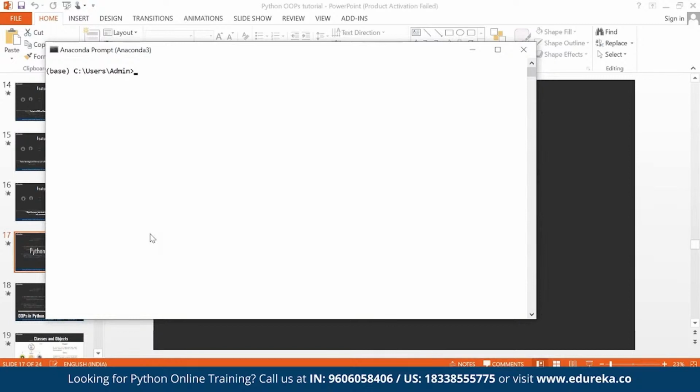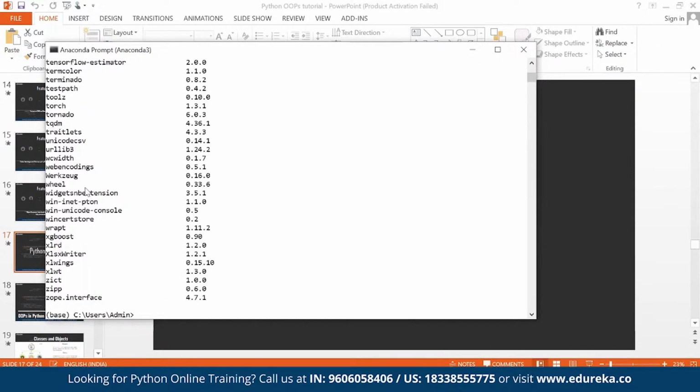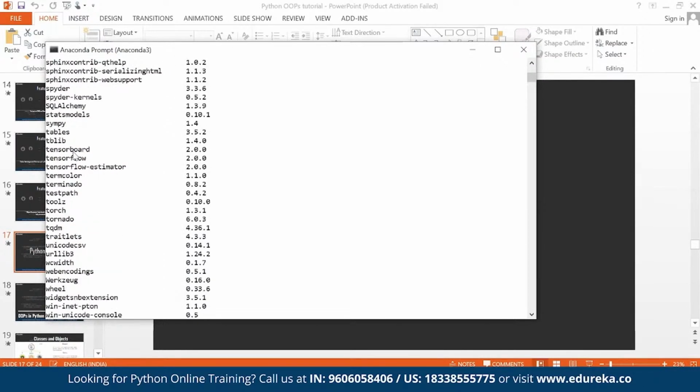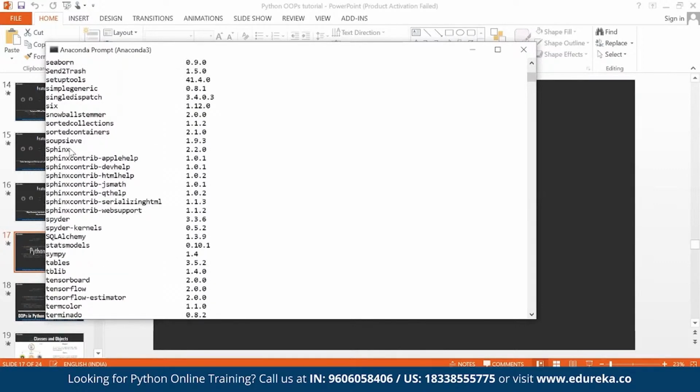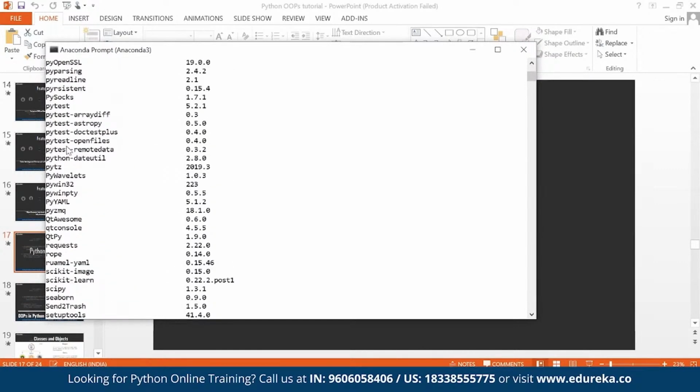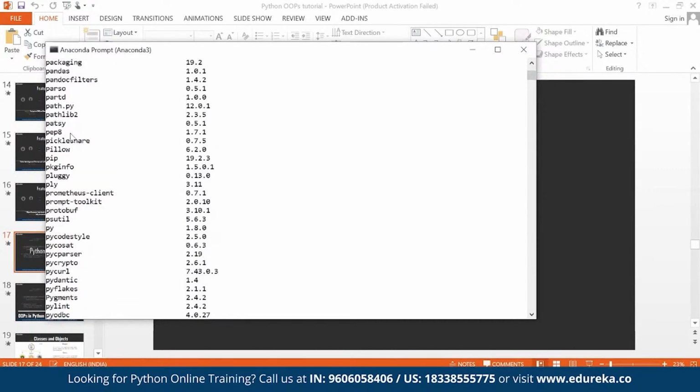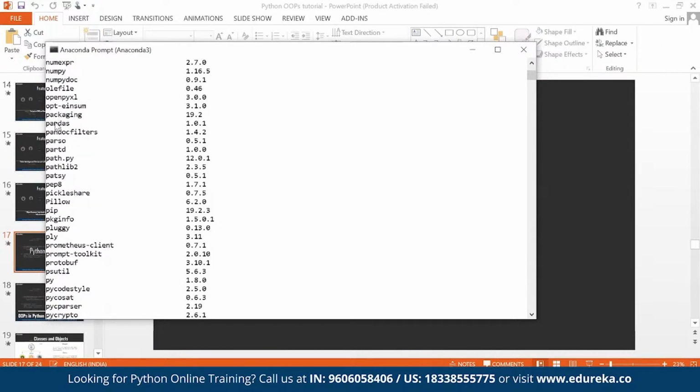I already mentioned that when you install Python from Anaconda, you get the relevant data science packages. If I run pip list, you can see the packages coming in.